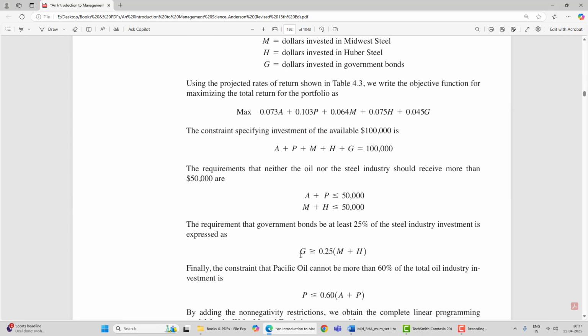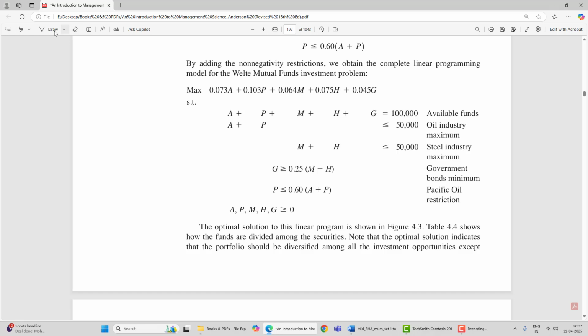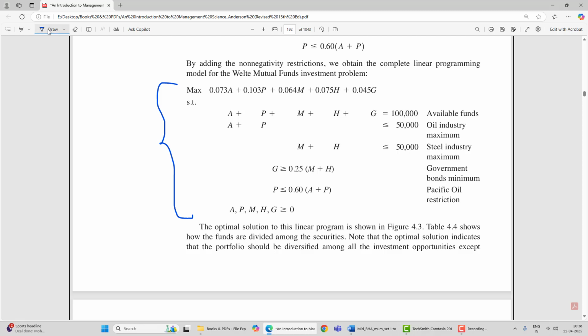And so on. The government bonds should be at least 25% of the steel industry, M plus H, and the Pacific Oil should be no more than 60% of the oil investments. So this is our entire model, and we clearly need to mention here the source of these constraints, as we are always doing, because this also usually carries marks. And all the variables will be greater than or equal to 0.